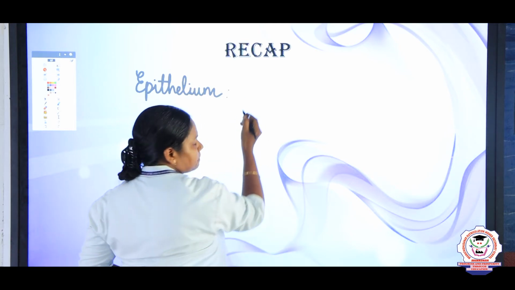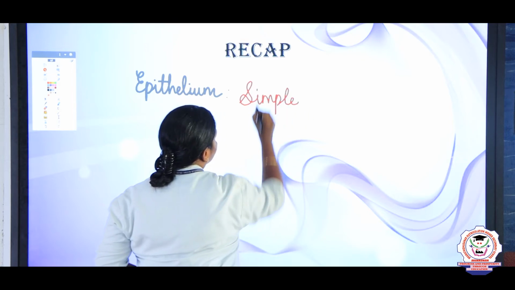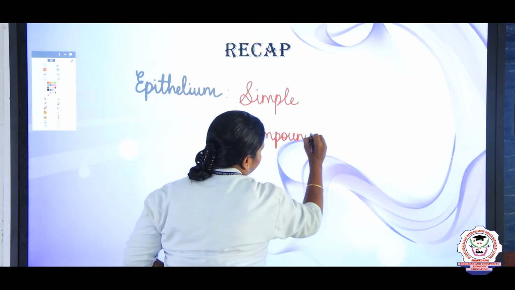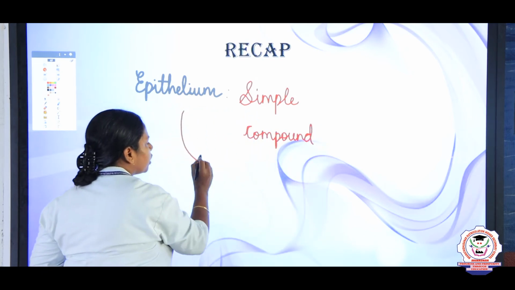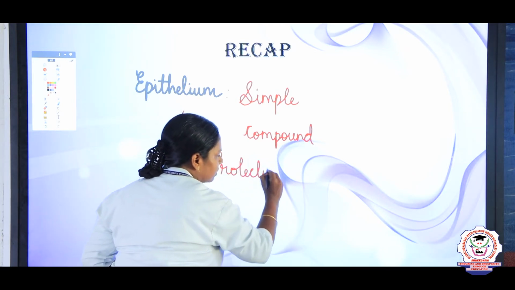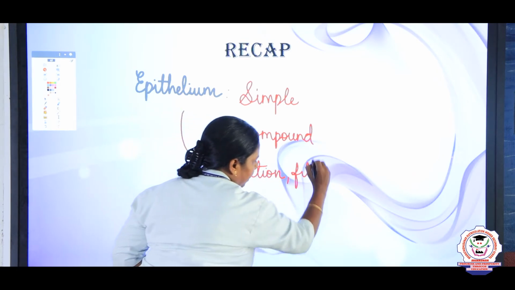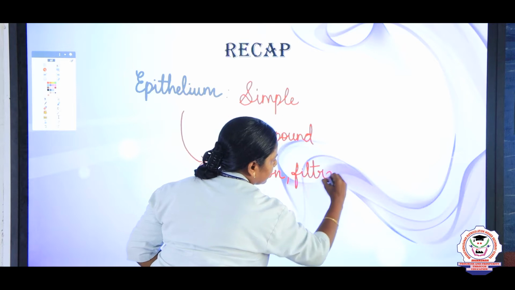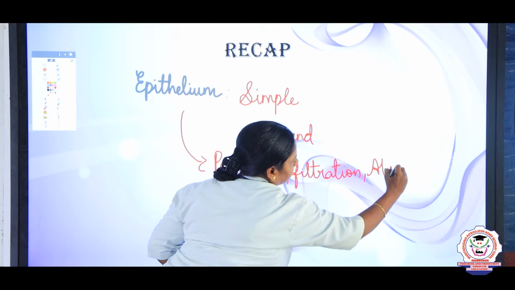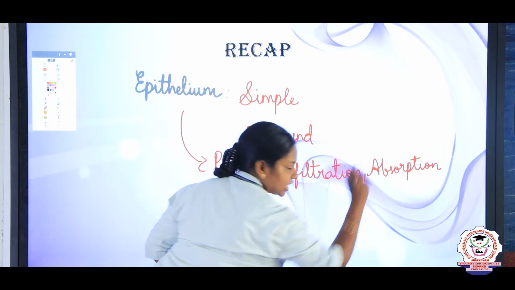What are all the types of epithelial tissues we studied, children? It is divided into two, one is simple and compound. And what is the main function of epithelium? The main function of epithelium is protection, and apart from this, some epithelial tissues are helpful in filtration, absorption, secretion and so on.